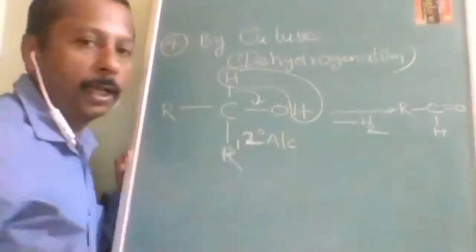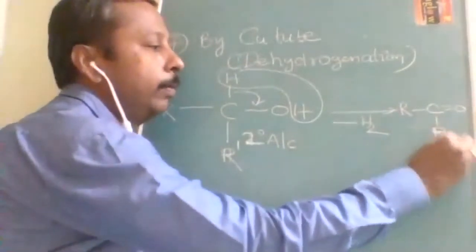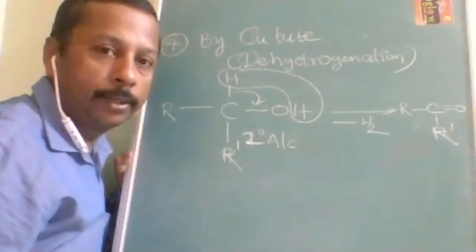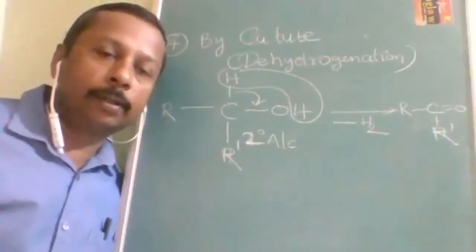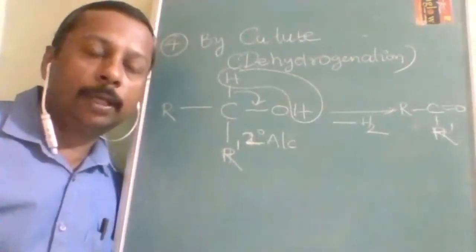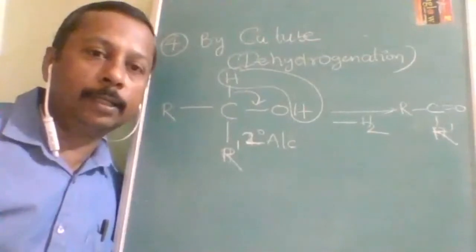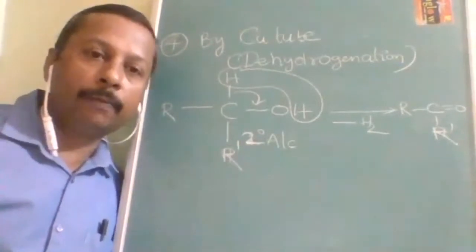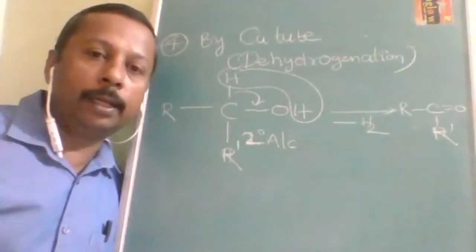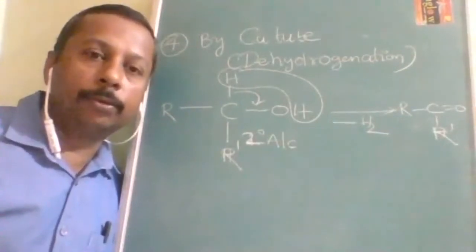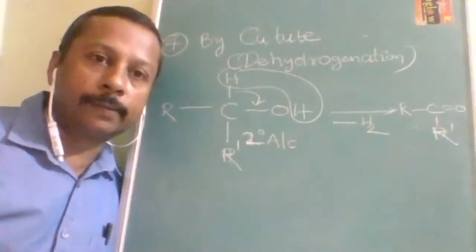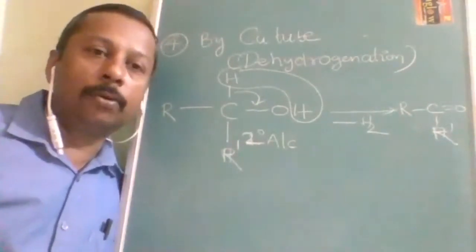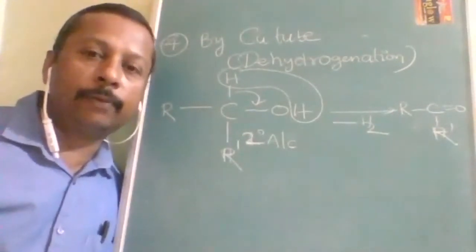I have to replace it with one alkyl group. Then what am I getting? Ketone. So dehydrogenation by passing the vapors of alcohol through the copper tube at 100 degrees Celsius, otherwise 373 Kelvin, they undergo dehydrogenation to give you aldehyde or ketone. 1 degree alcohol will give you aldehyde, 2 degree alcohols will give you ketone, and in your alcohol chapter also you must have studied this. If not, remember it again. If 3 degree alcohols are there, they undergo dehydration and they will form alkene.